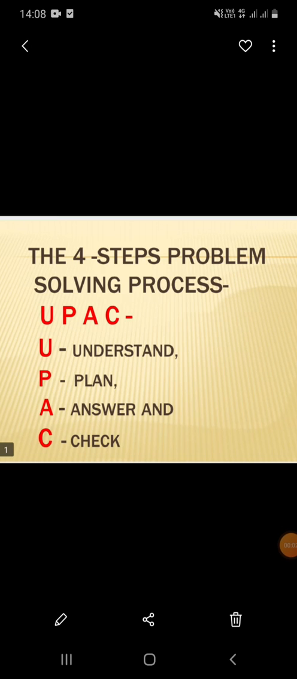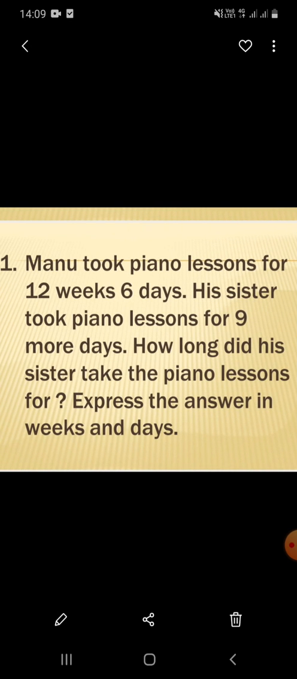Hello children, let us do one word sum from chapter time. As we always do word sums by following the UPAC method, this time also we will do the same only. As we all know, U stands for understanding the question better, P is for planning for the answer, A is for working to get the answer, and C is for checking whether the answer we have got is reasonable or not.